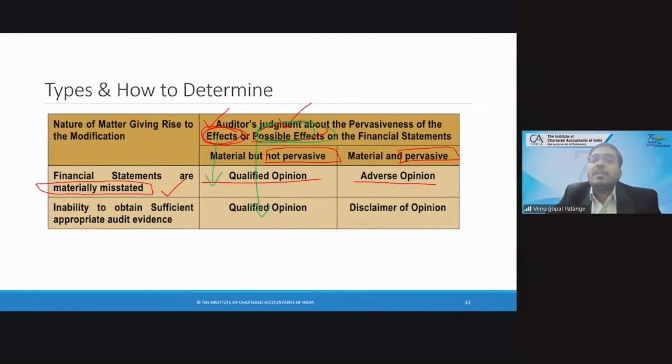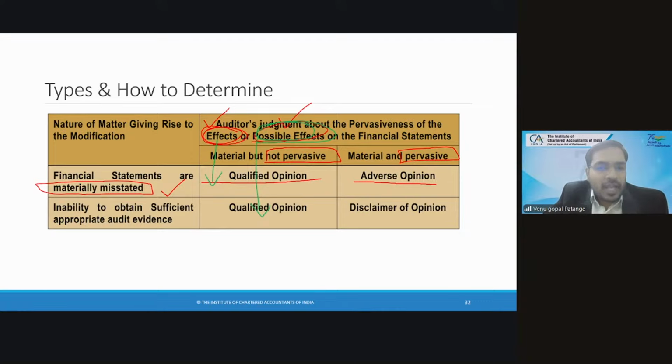When will they give a disclaimer? When I ask for sales invoices, client is refusing to give. When I ask for bank statements, client is refusing to give. When I ask for physical verification of inventory, client is refusing to give. When I ask for physical verification of fixed assets, client is refusing to give. So many items the client is refusing to give, then you will give a disclaimer of opinion. Let us say only trade receivables for 4 customers is not given, you stick to qualified opinion if it is material.